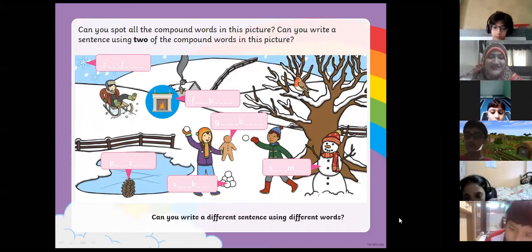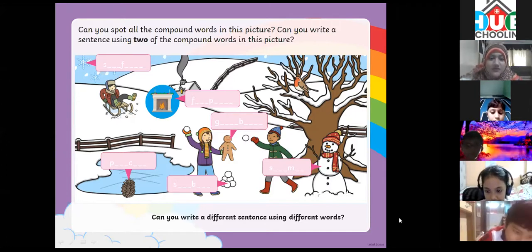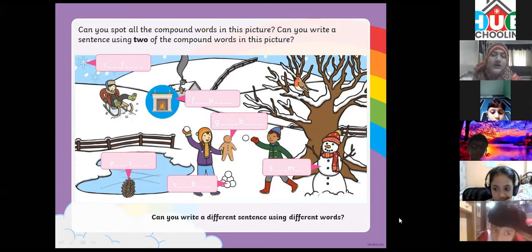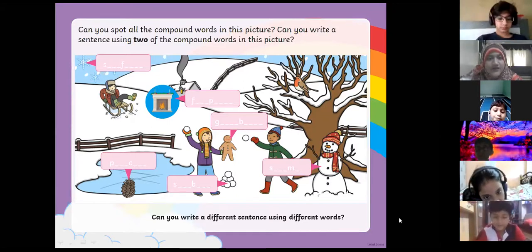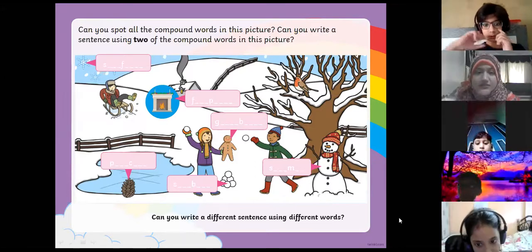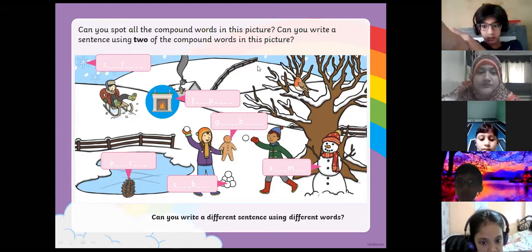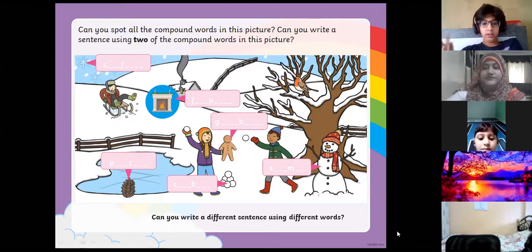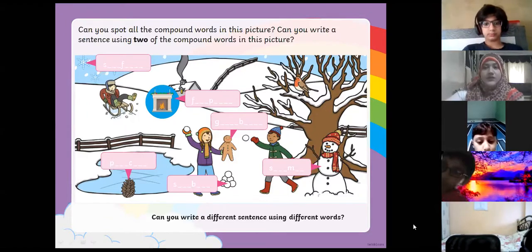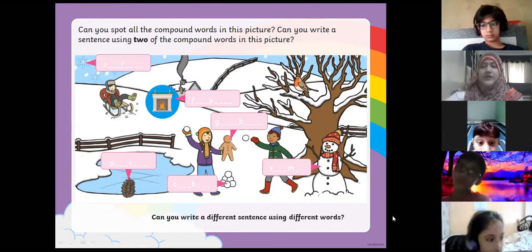The uncle is warning the lifeguard not to go underwater. I can't swim without armbands. The sun hat protected the girl from the sun. Very good. I am wearing the sun hat to protect myself from the sun. Very good, Umera.